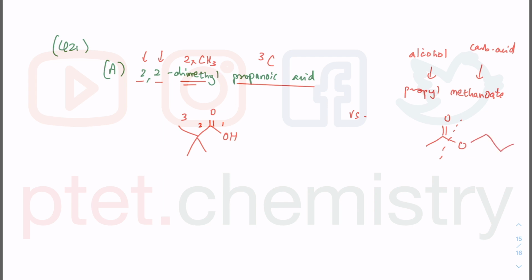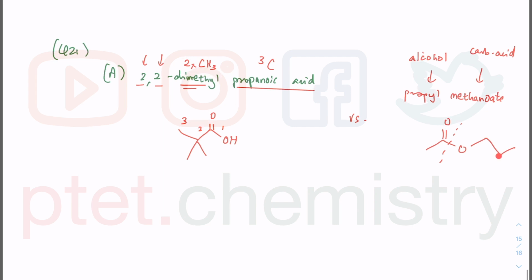So 1, 2, 3. I draw a skeletal: CH2, CH2, CH3. Methanoate, there's only 1 carbon. So I already got a mistake there. There should just be 1 carbon for methanoic acid. So now what do I know? I have 1, 2, 3, 4, so I have 4 carbons. And I have 1, 2, 3, 4, 5, I have 5 carbons.